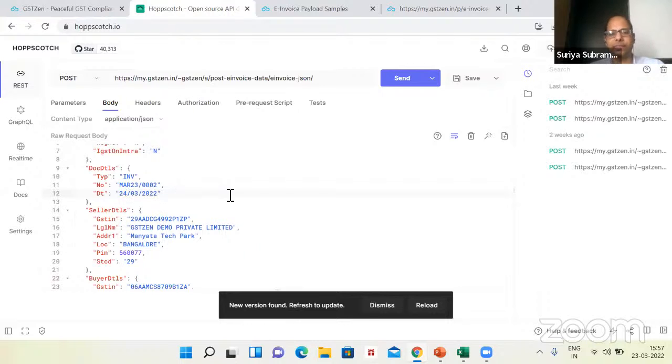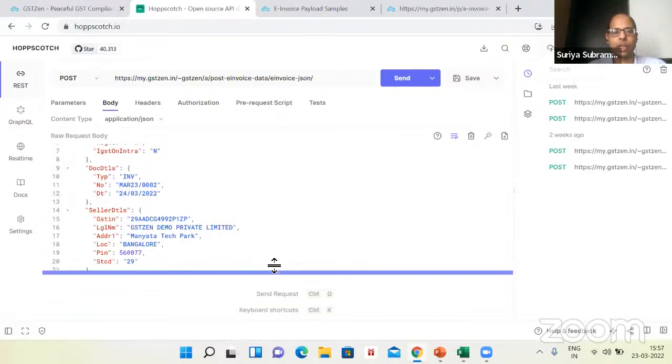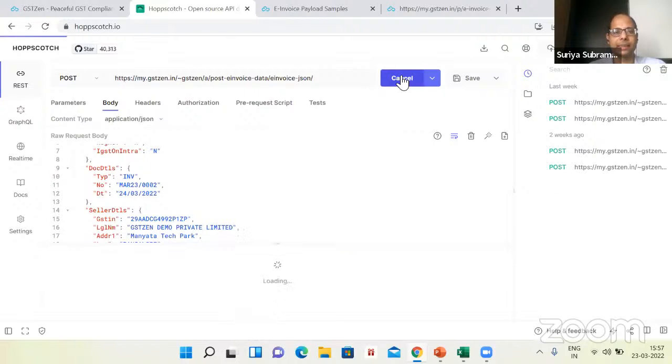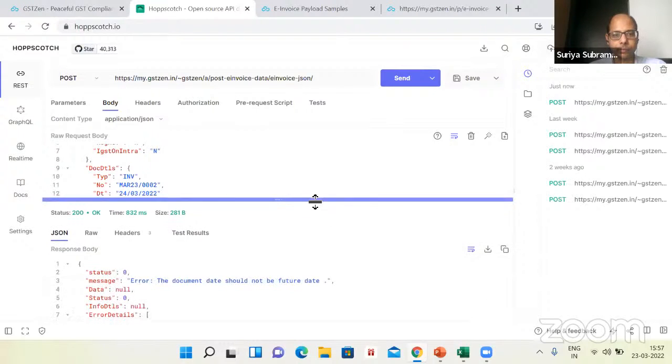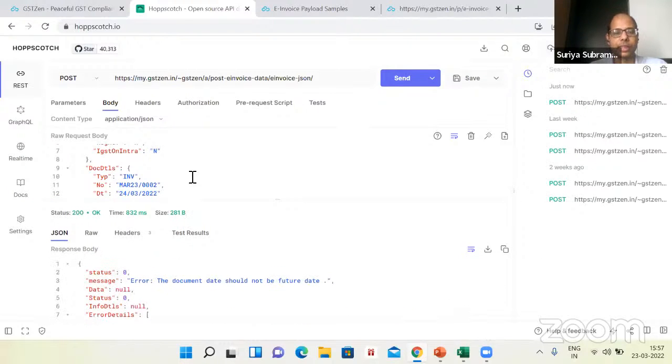Usually people ask whether an invoice dated in the future is possible. Answer is it is not possible. Again, you will see that shortly. What I need to do is I just need to hit send. So you will see this error message that the document should not be future date. All right. So let me correct this.